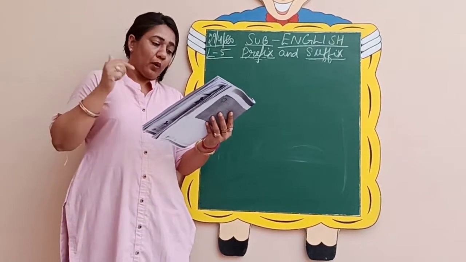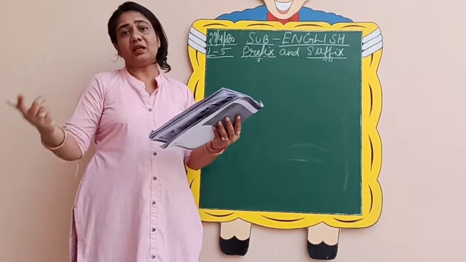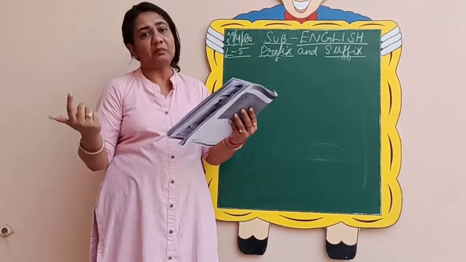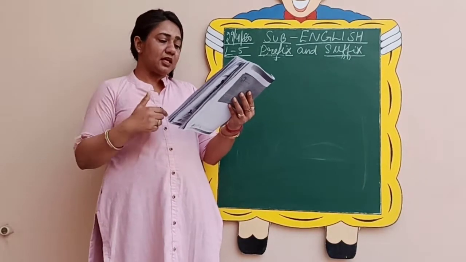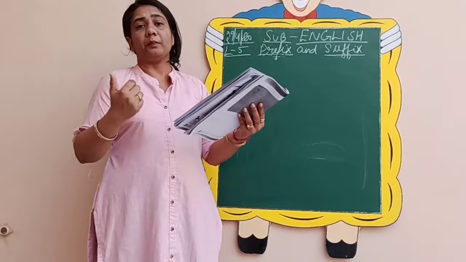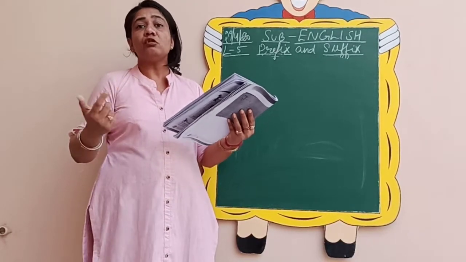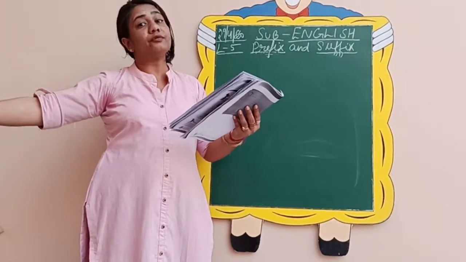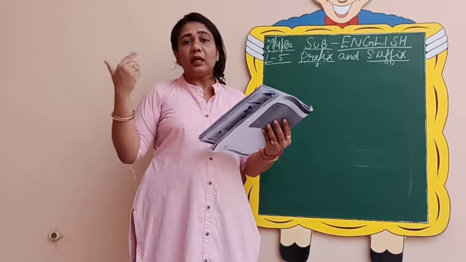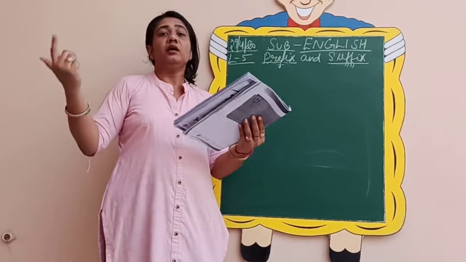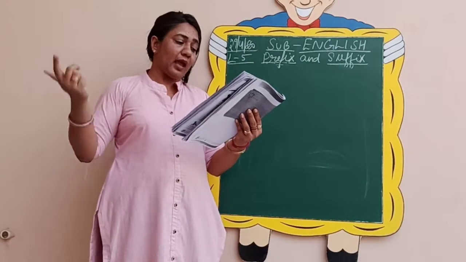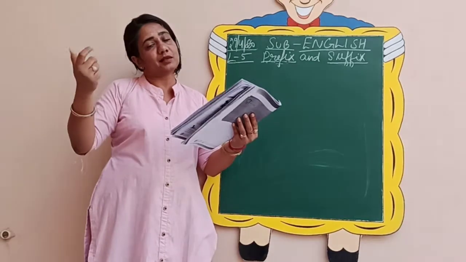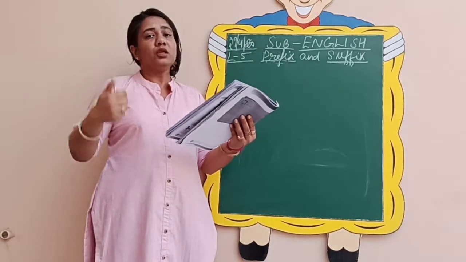Impossible. And what is the meaning of impossible? Something that is not possible, that you can't do. So this is how you frame new words. Then if I take the word perform. Now see, perform is to do something, to show something. And if I add er at the end of the main word perform, it becomes what? Performer. So this means one who can perform is the performer. So this way we are adding either suffixes or prefixes to form new words.